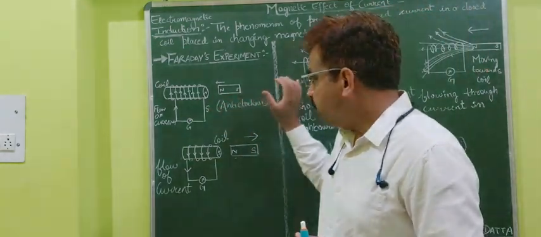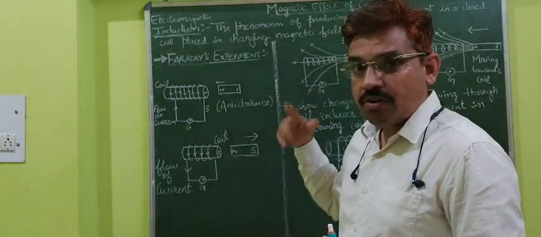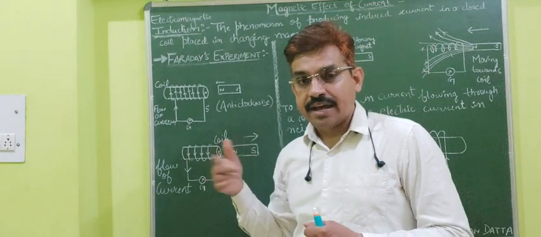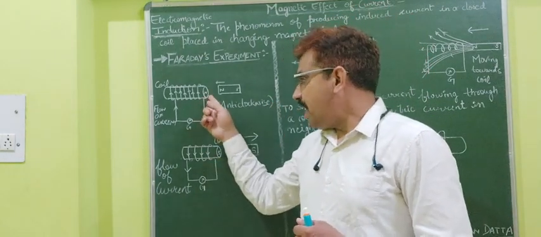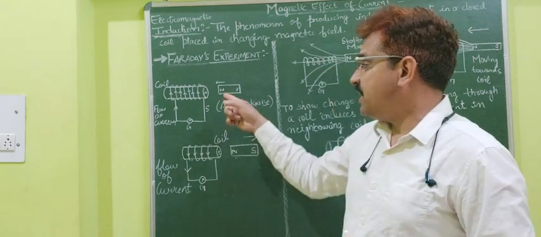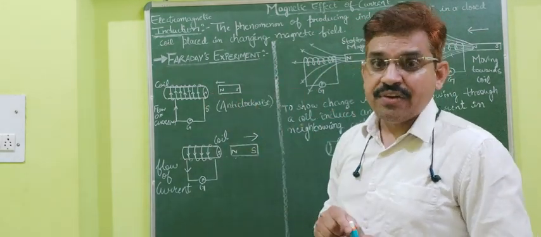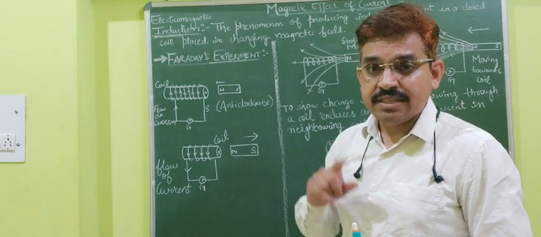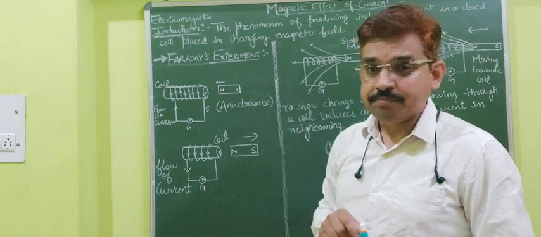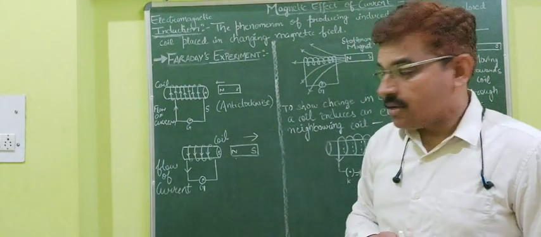If I move it in this way, the current will flow in the anti-clockwise direction. Anti-clockwise direction means north polarity, as I already shared with you: when the current flows anti-clockwise, there will be north polarity. So this is the first concept.